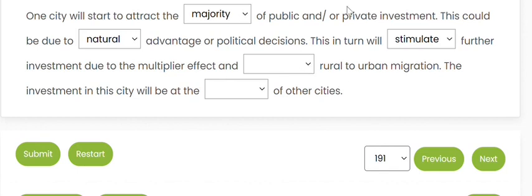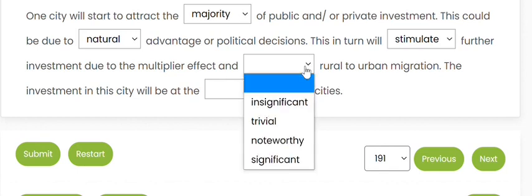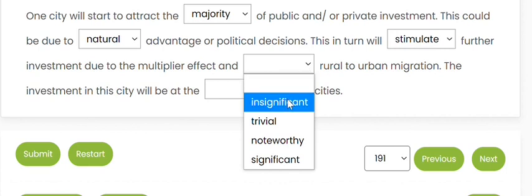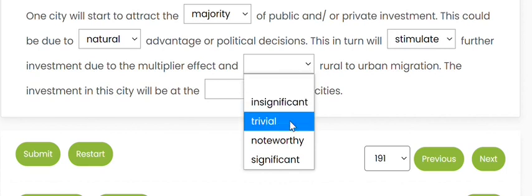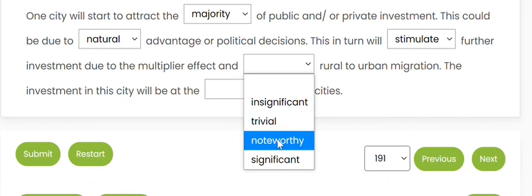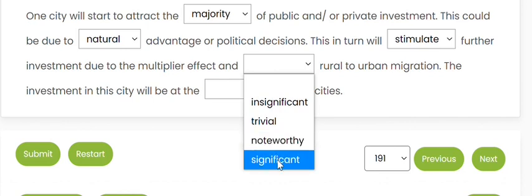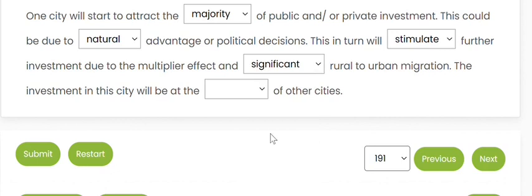So if the city will have investment, then there will be more rural to urban migration, because the people living in nearby rural areas will also go to that city. So not insignificant. Trivial means small, noteworthy is clear, significant means a major one. Like we say one significant proportion of population. So significant means a good big number of population. So it will be significant rural to urban migration.